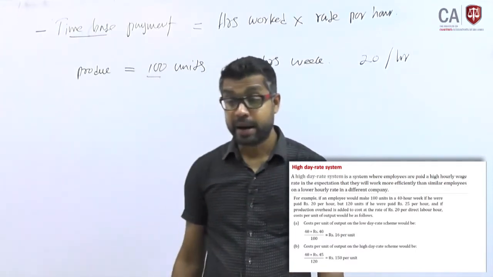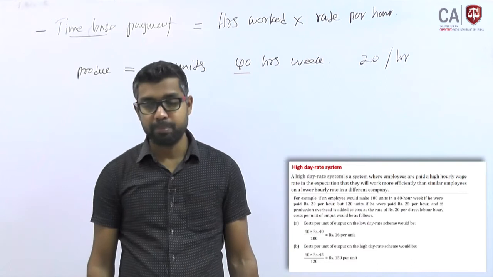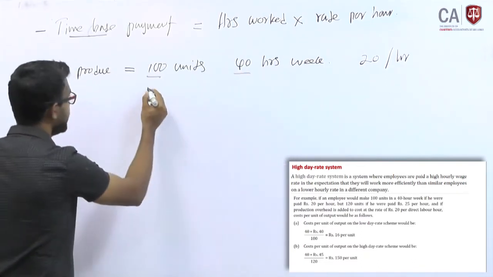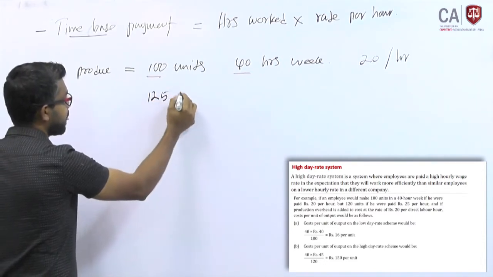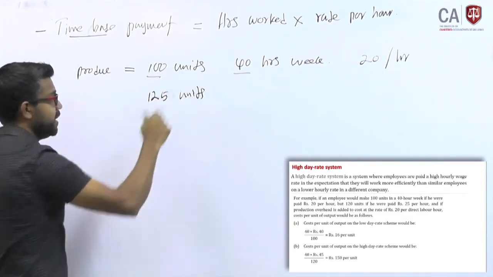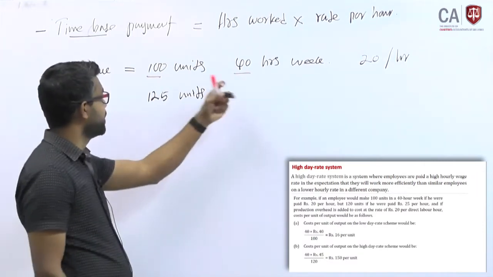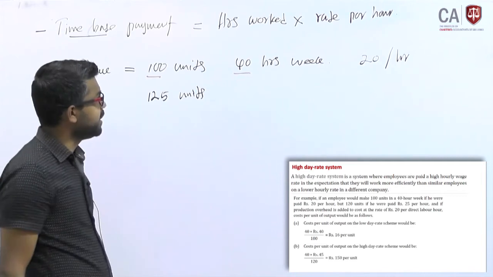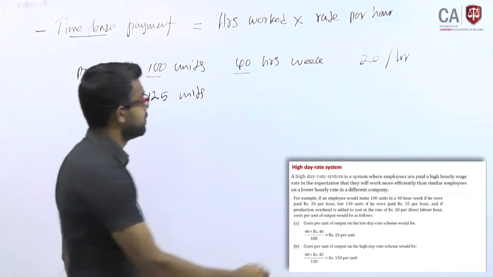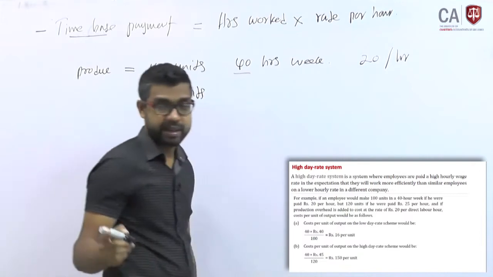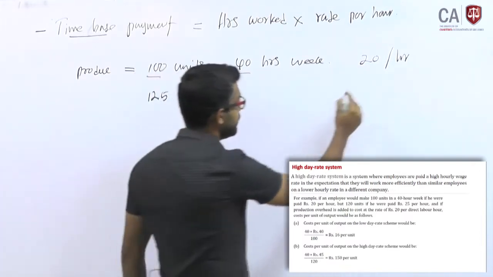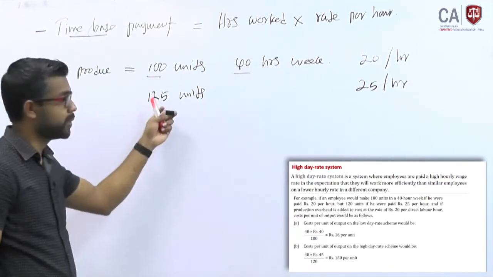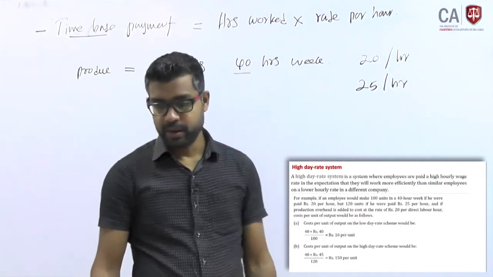But if we were paid 25 per hour, and you produce 125 instead of 100 during the same week, you can do it. Normally you are expecting 100 units and you get 20 per hour, but if you produce 125 units, that's why it is called the high day rate system, we can pay 25 per hour if you produce 125.